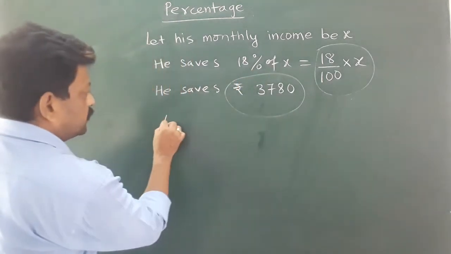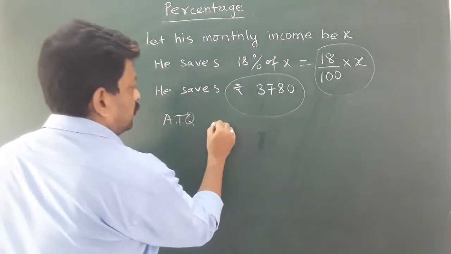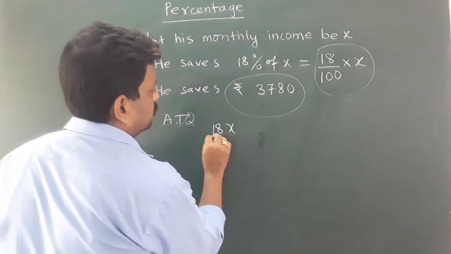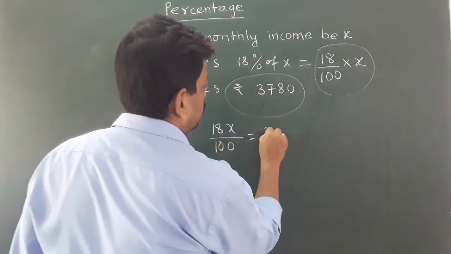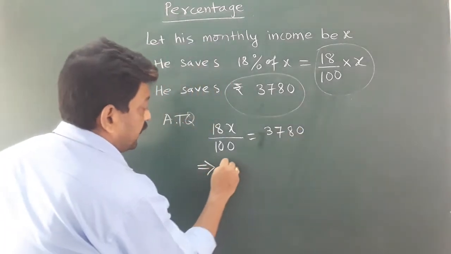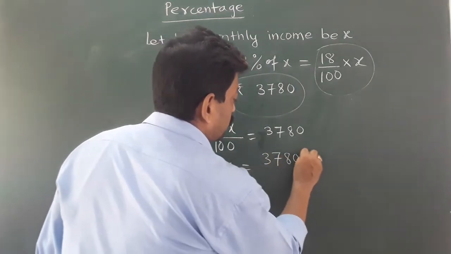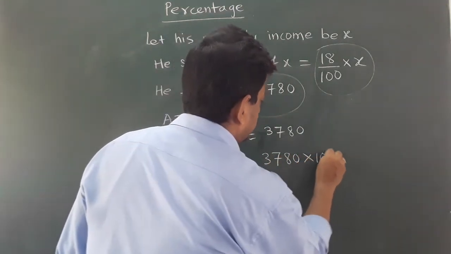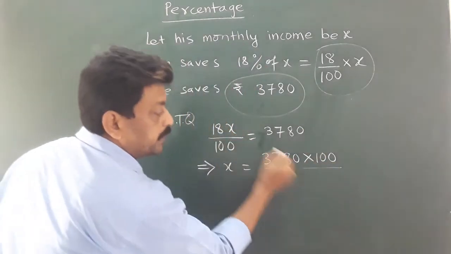So according to the question, we can say 18x upon 100 is equal to 3780. So x is equal to 3780 multiplied with 100. This 100 will become numerator and 18 will become denominator.